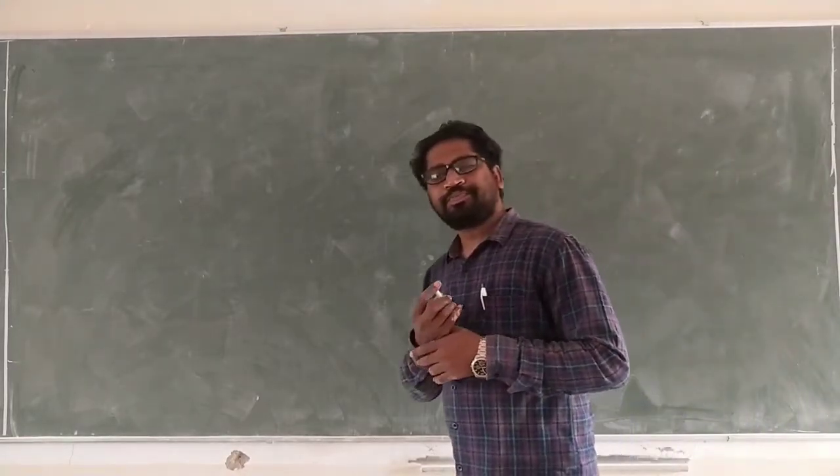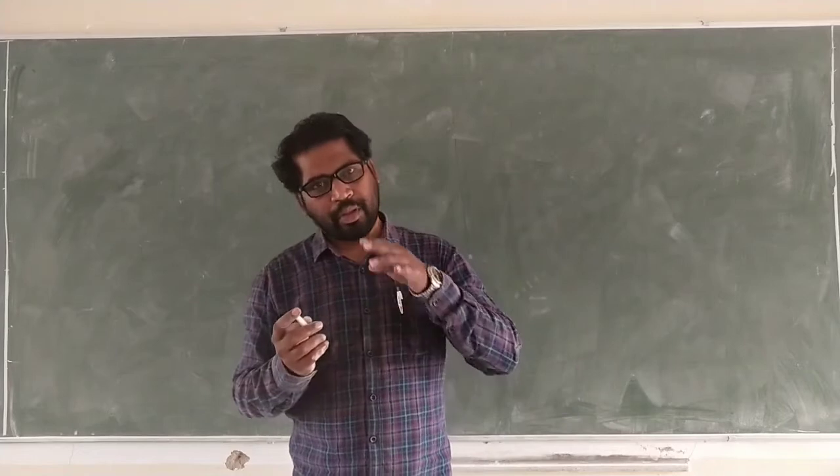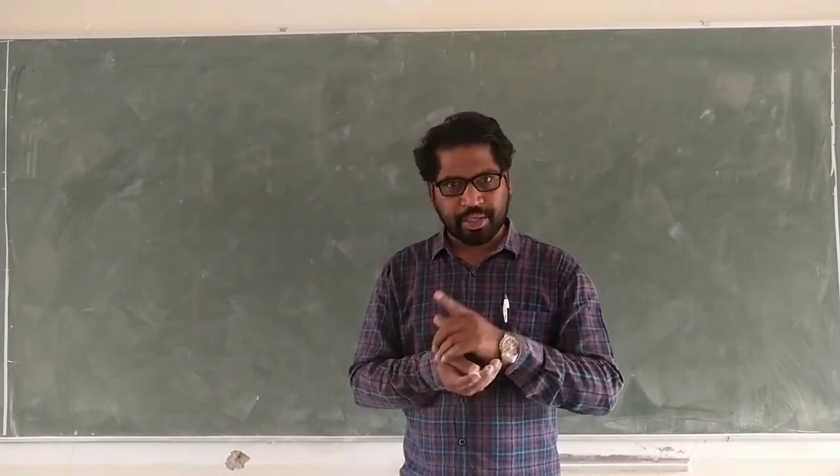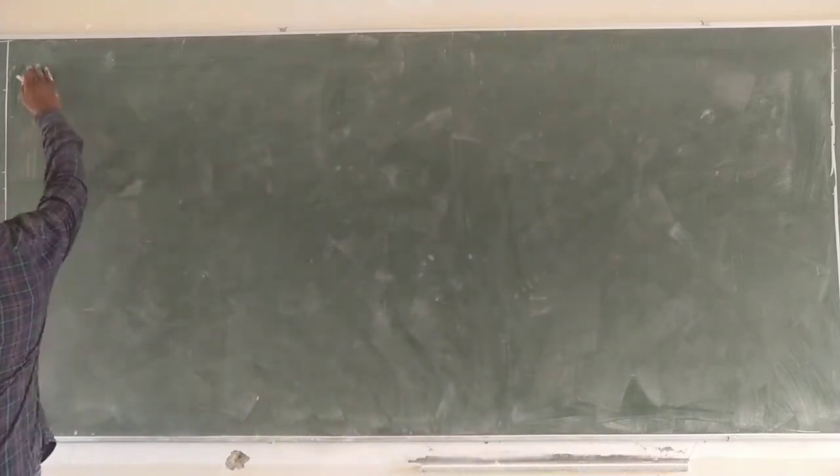Now we go for what K is. The K value decides the chain reaction in which state. Now let us see the applications.